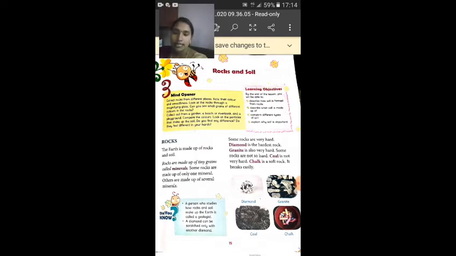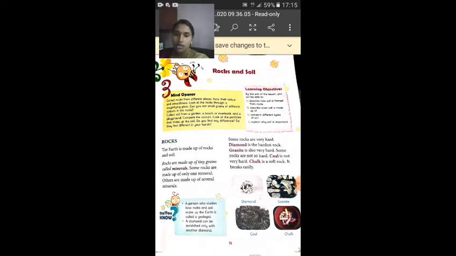Rocks and soil. Rocks. The earth is made up of rocks and soil. Rocks are made up of tiny grains called minerals.